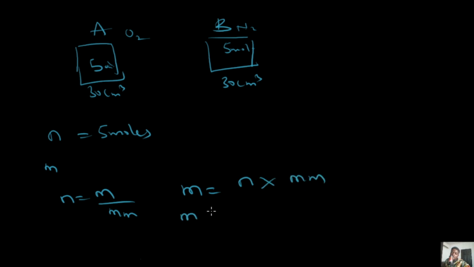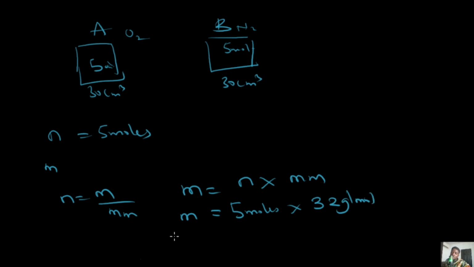So looking at that, mass will now be equal to the number of moles of oxygen, 5 moles, multiplied by the molar mass of oxygen. The atomic mass of oxygen is 16, and there are 2 oxygen atoms in one molecule, which means 16 times 2. Hence, we are going to have 32 gram per mole here.